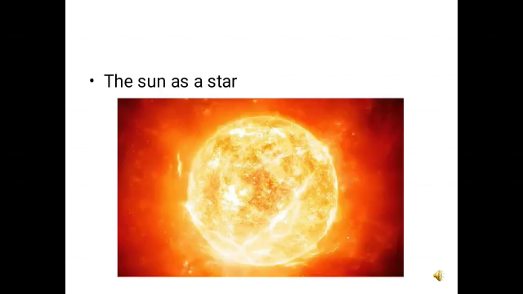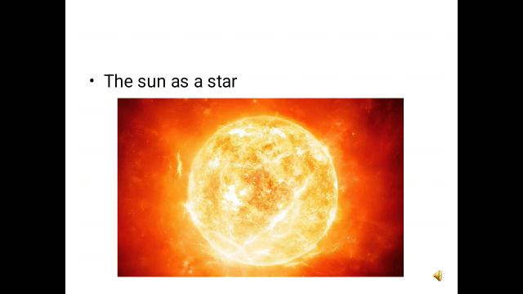The next topic is the Sun as a star. As you know, the Sun is a huge ball of gases. It is very hot, and it is about 13 lakh 92,000 kilometers from the Earth, and it is around 109 times bigger than the Earth. It is the main source of heat and light on the Earth. For all the living phenomena, the plants and life which exist on the Earth, the main source of energy is the Sun.